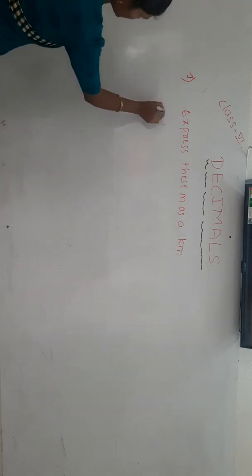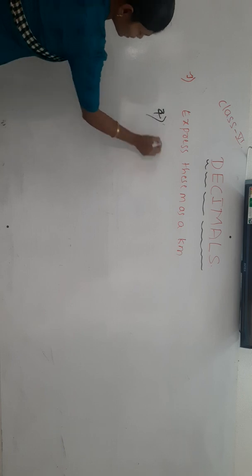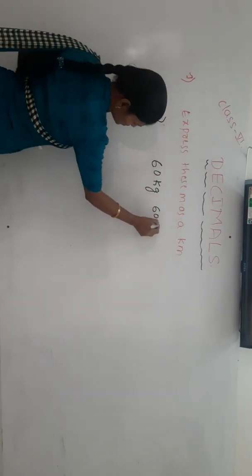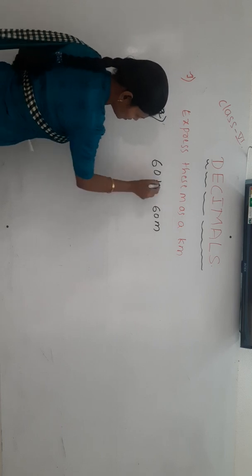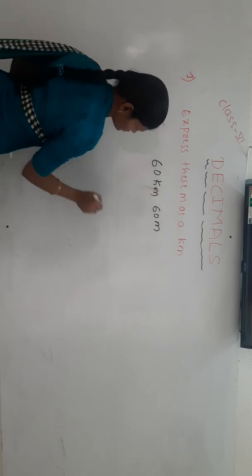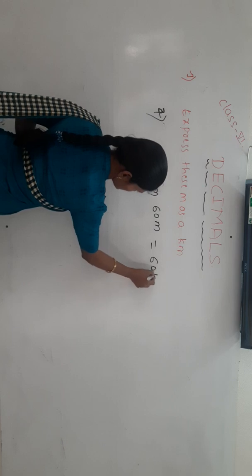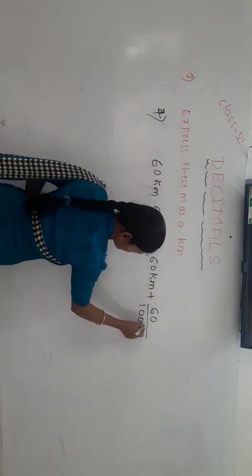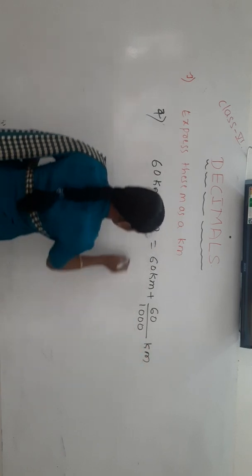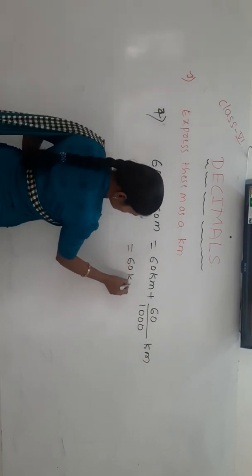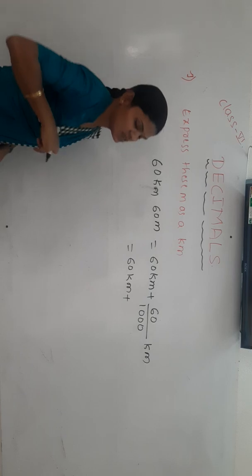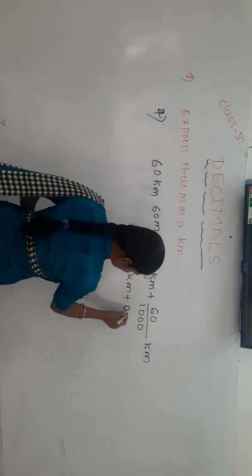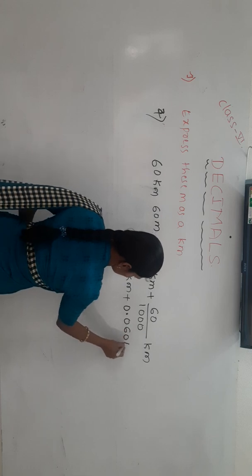Fourth one, 60 kilometer 60 meter. 60 kilometer just keep as it is, plus 60 meter you have to express in kilometers, means divided by 1000. 60 kilometer keep as it is, plus 60 by 1000, we have to write 0.060 kilometer.